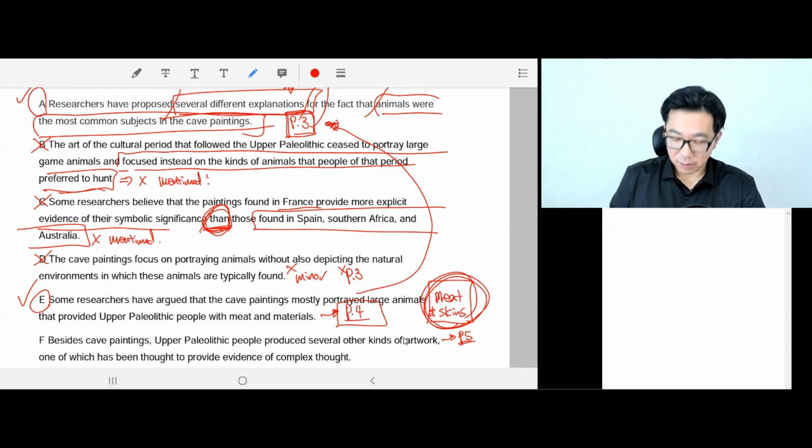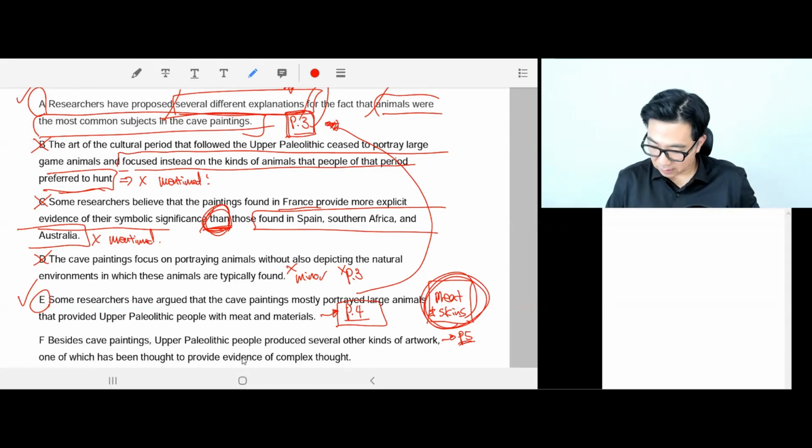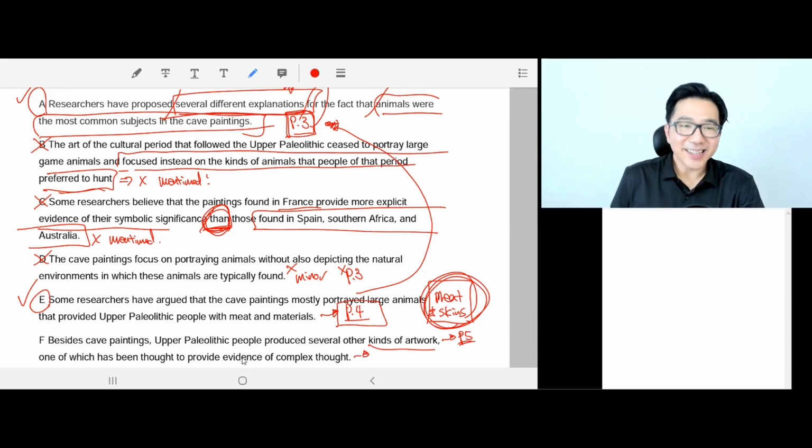So F, besides cave paintings, Upper Paleolithic people produced several other kinds of artwork, one of which has been thought to provide evidence of complex thought. Perfect. And the type of artwork was engravings to show they understood the phases of the moon, as I said. So that's paragraph 5. Let's summarize here. Answer is A, E, F.